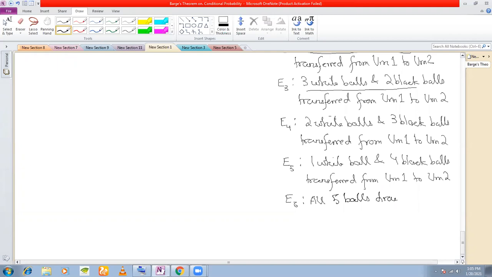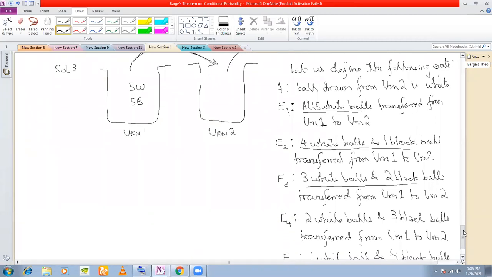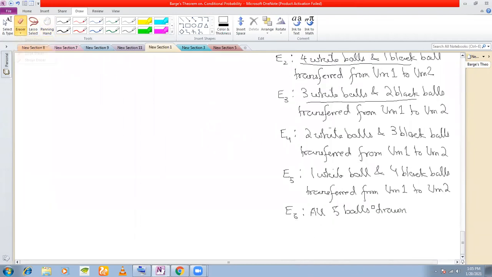So all 5 black balls transferred from urn 1 to urn 2.